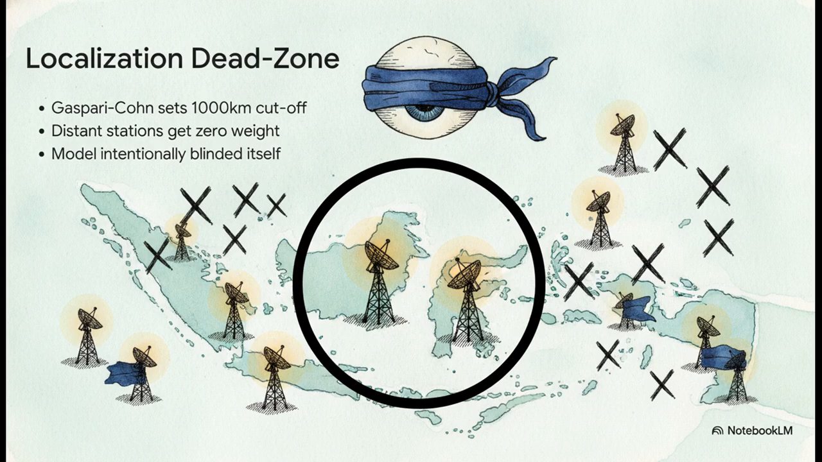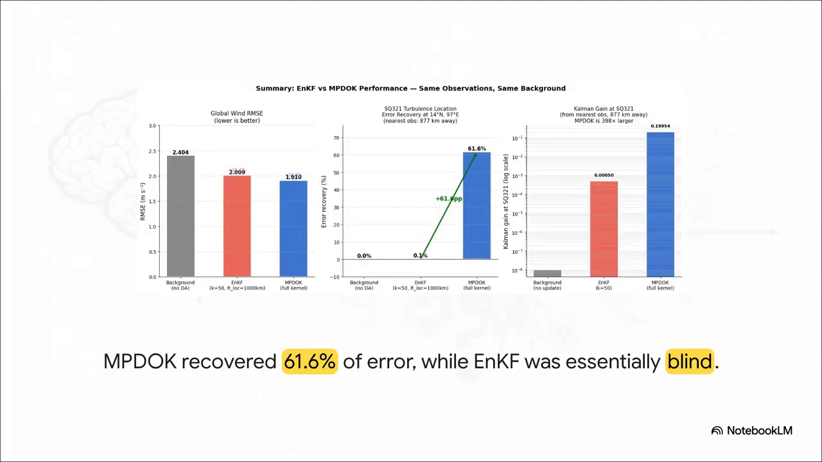Over the Andaman Sea, where SQ321 was flying, this shortcut literally forced the model to ignore 28 out of our 30 observation points. It intentionally blinded itself to the surrounding data. And the notebook results we pulled on this, they are the absolute smoking gun.